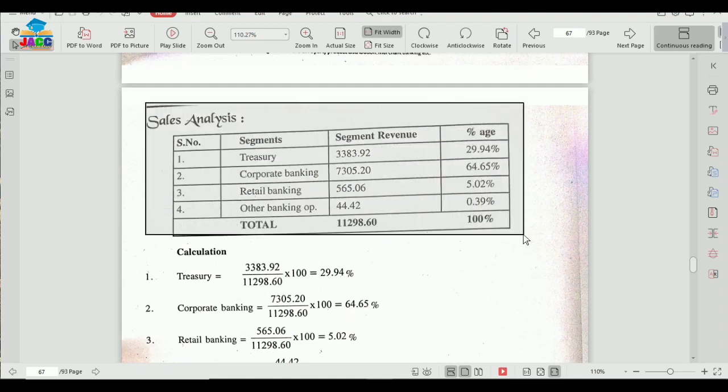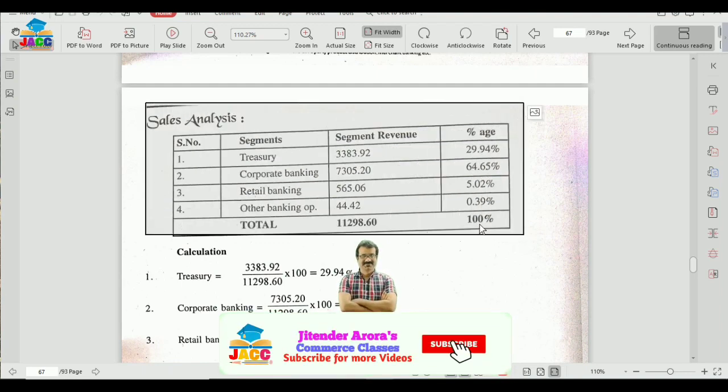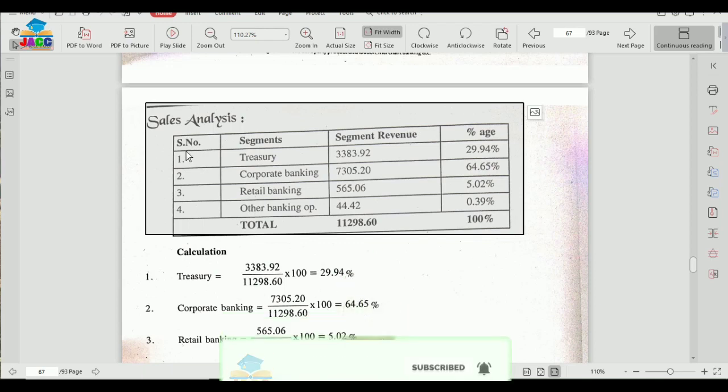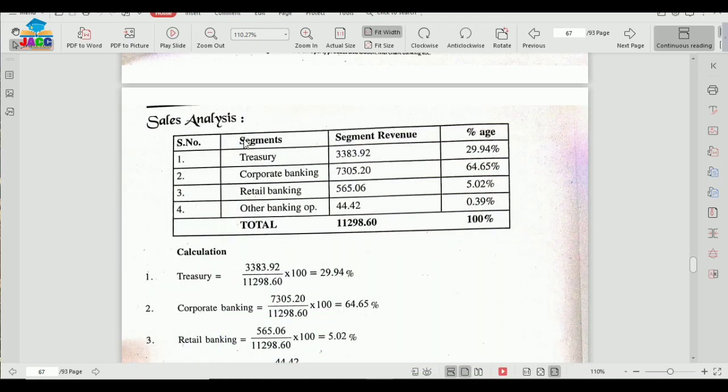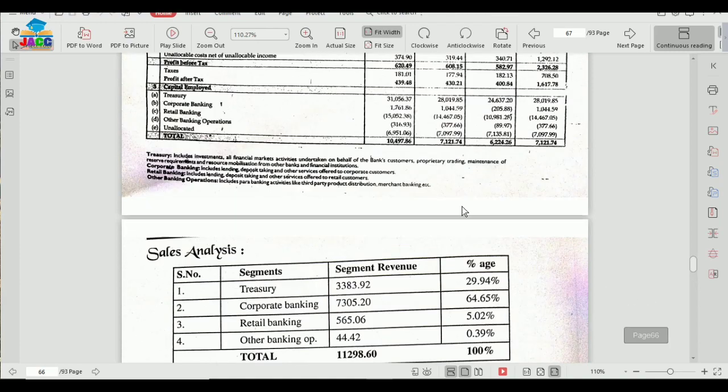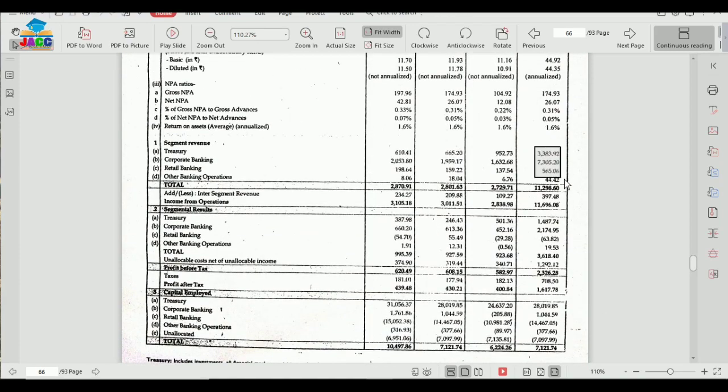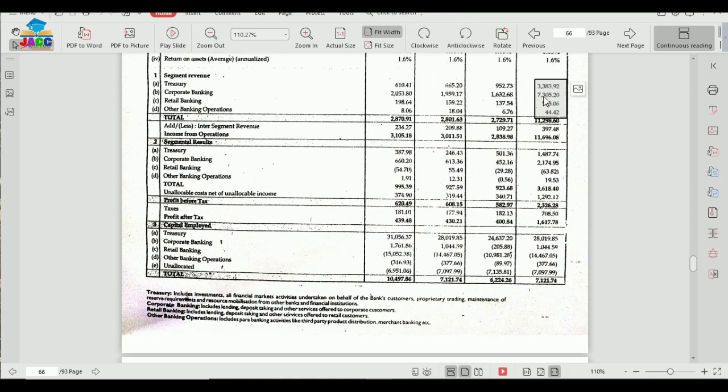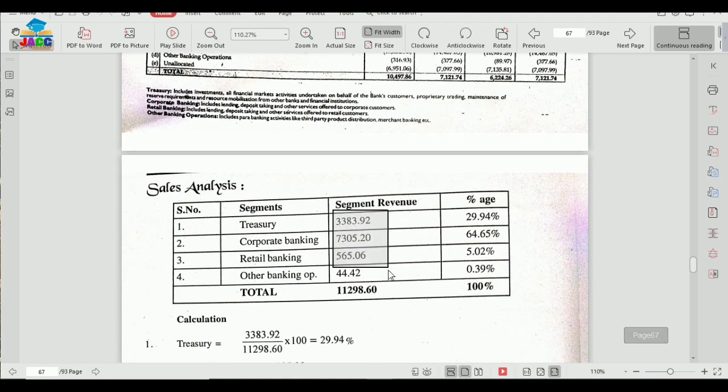So this is serial number, segments, segment revenue and percentage. Four columns we need to prepare. First is serial number, then we have segment names, then we have segment revenues, then percentage. So serial number, as we know, we have four segments of Yes Bank, 1, 2, 3, 4. So segment names are there: treasury, corporate banking, retail banking and other banking operations. We have taken it from that data only. Then we have their segment revenue, and this also we have taken from this. So this has been copied from here and it is being pasted here. All right, so this is the total of these segment revenues.